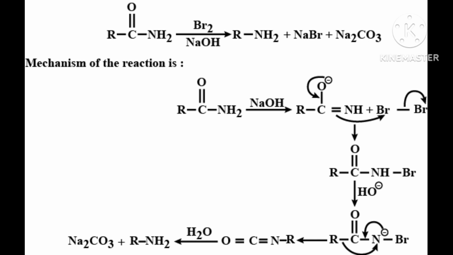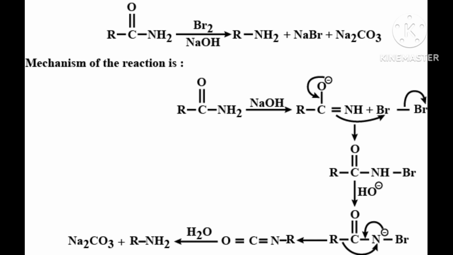Okay. Now one more reaction I want to tell you, that is also very, very important. In examination, this Gabriel phthalimide synthesis is also asked. And now I am going to discuss the Hofmann bromamide degradation reaction, which is very, very important.